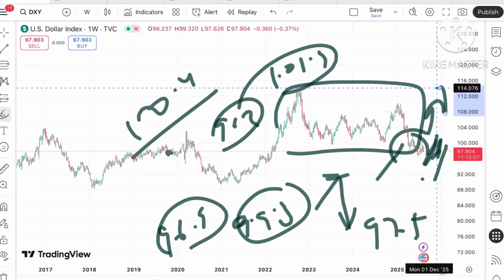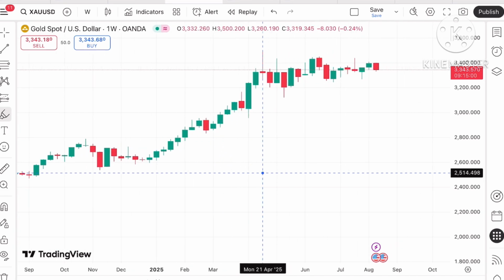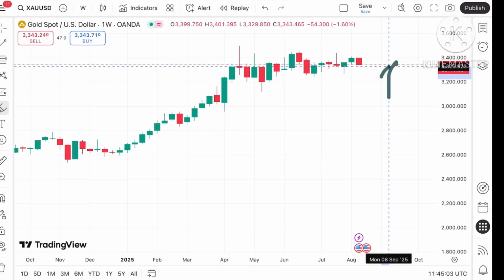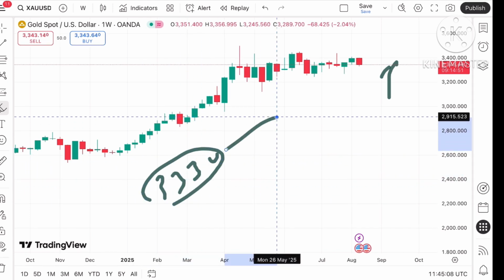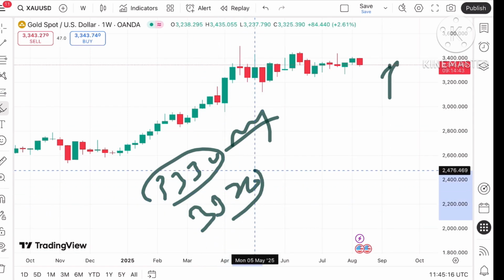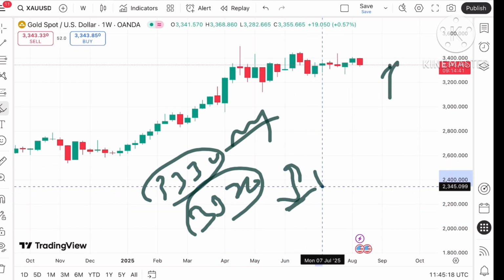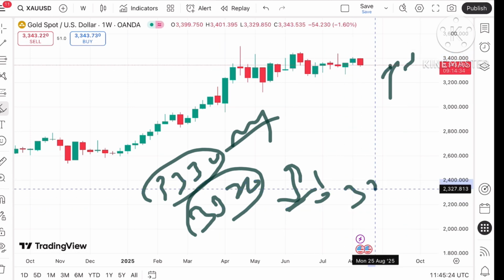Now coming back to the gold price. The price is now trading at a level of 3343. If the price starts falling below this level, the probability is high it can move below a level of 3330, which is already weak, so the price can move further low. After that it can go further down towards 3326, and at this level we can see a bounce back. But if it doesn't bounce, it can go further low, and the next support comes at a level of around 3309.